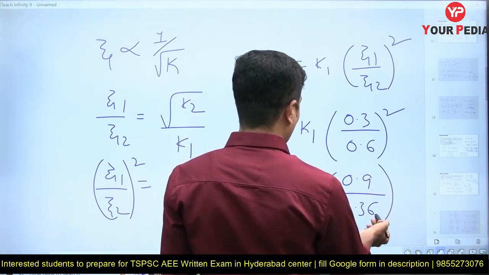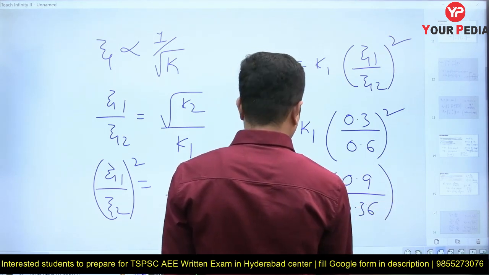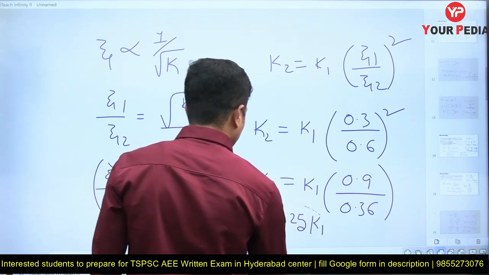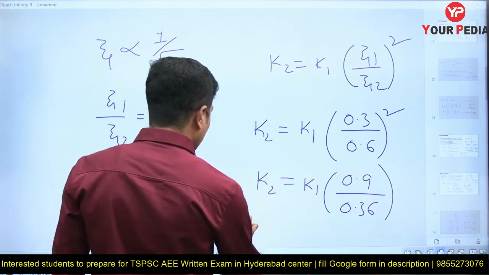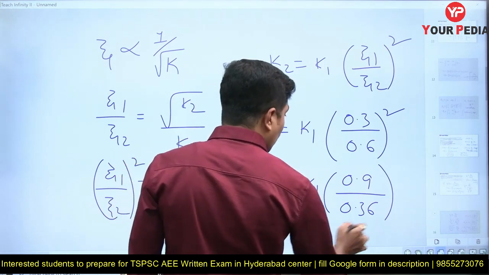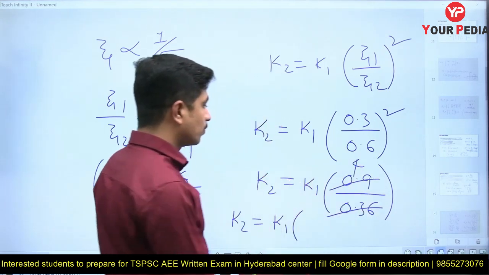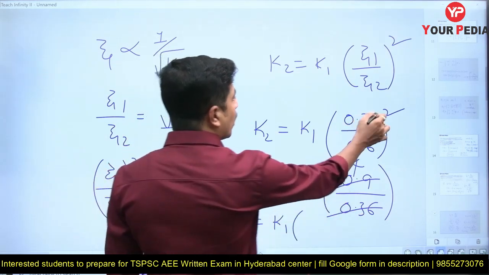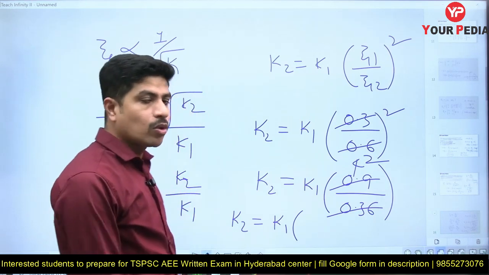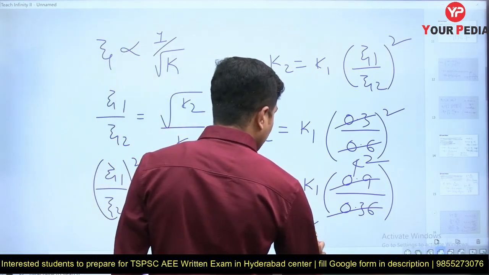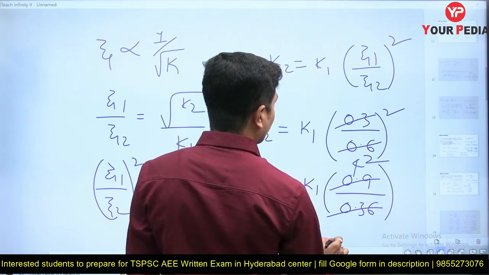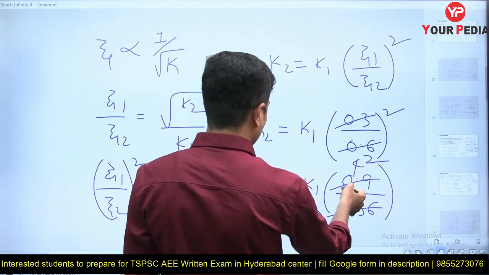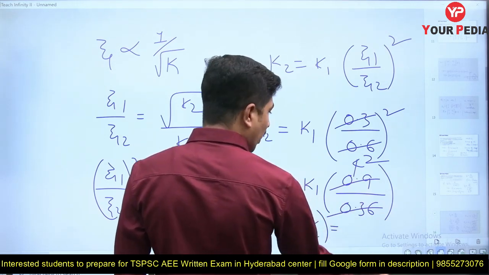Not this way, a small mistake in the calculation we committed. Let me write it. Let me calculate. k2 is equal to k1 into 0.36, 4 times it will go. Or 0.3 by 0.6, 1 by 2. 1 by 2 whole square is 1 by 4. Yes, it is 1 by 4. How much is 1 by 4? 0.25. Now the calculation is correct.